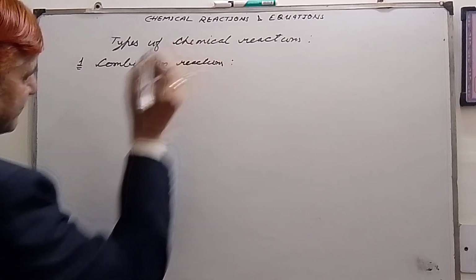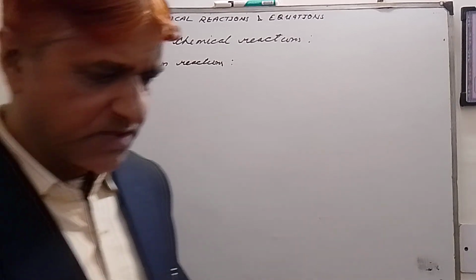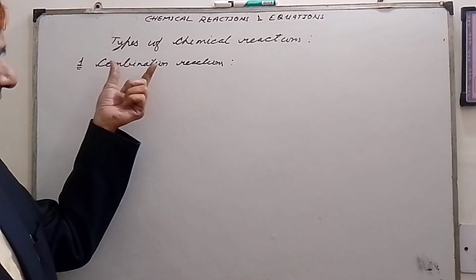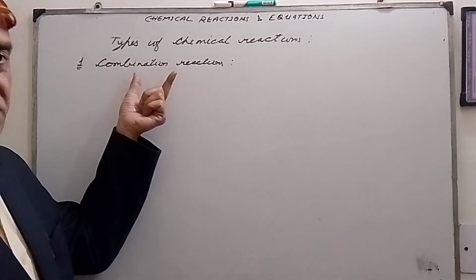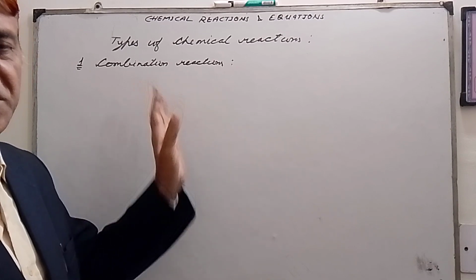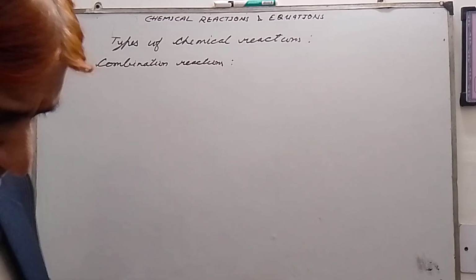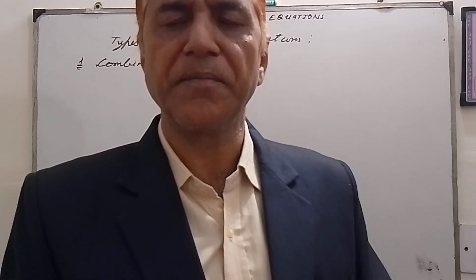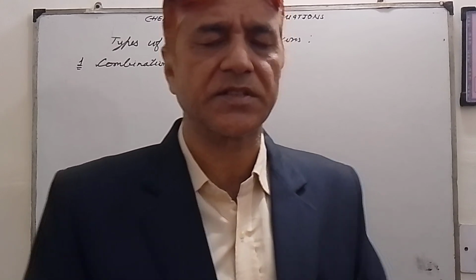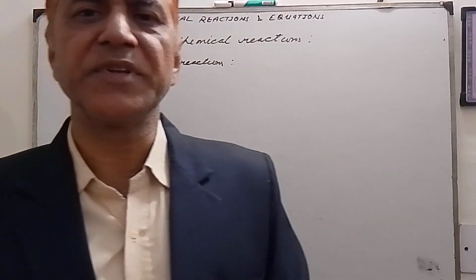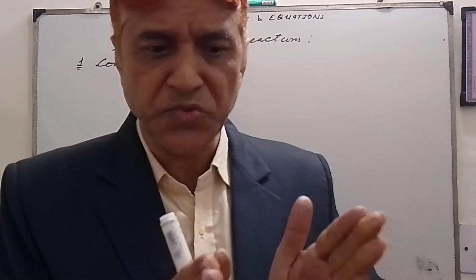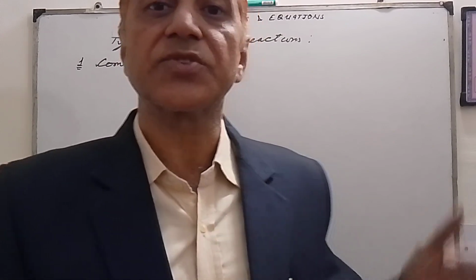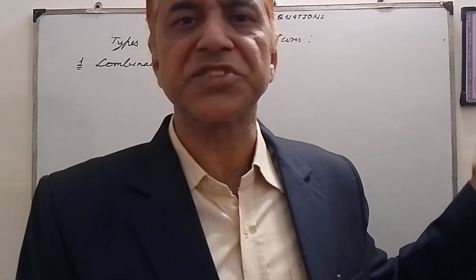My dear students, when we study the types of chemical reactions, the heading itself indicates something about these reactions. Combination means to combine. So in combination reactions, what happens? Two or more substances combine to form a single substance. Once again, in combination reactions, two or more substances combine to form a single substance. Those reactions are combination reactions.